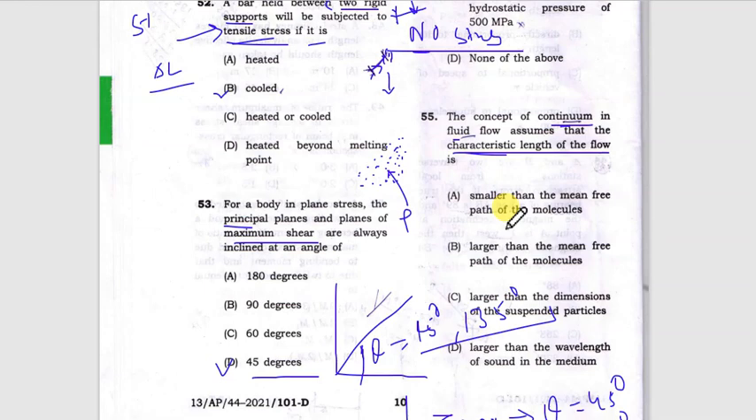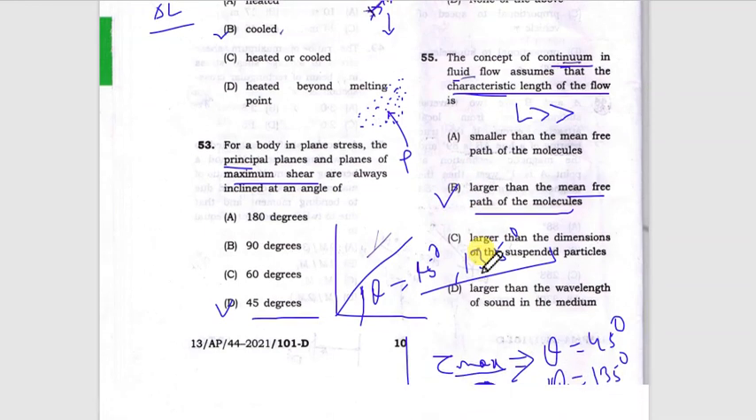So there are two ways of defining the continuum theorem, but in all cases the ultimate conclusion is that the characteristic length will always be much greater than the mean free path of the molecules. So this is the final result of the continuum theorem. So option B would be the correct answer.